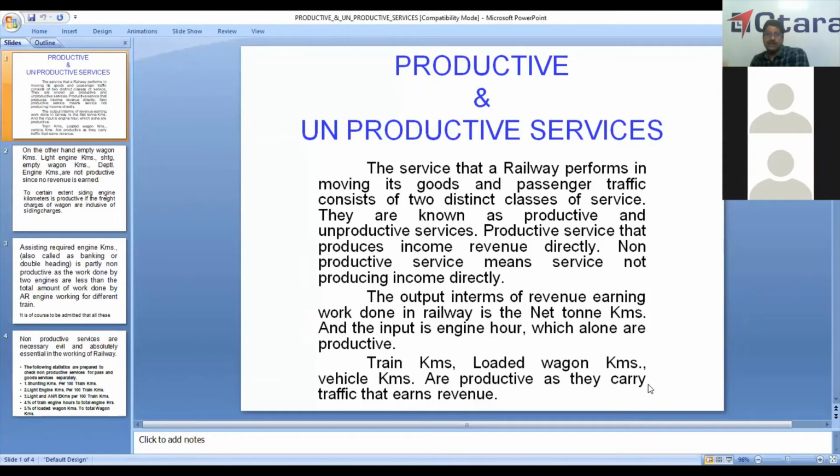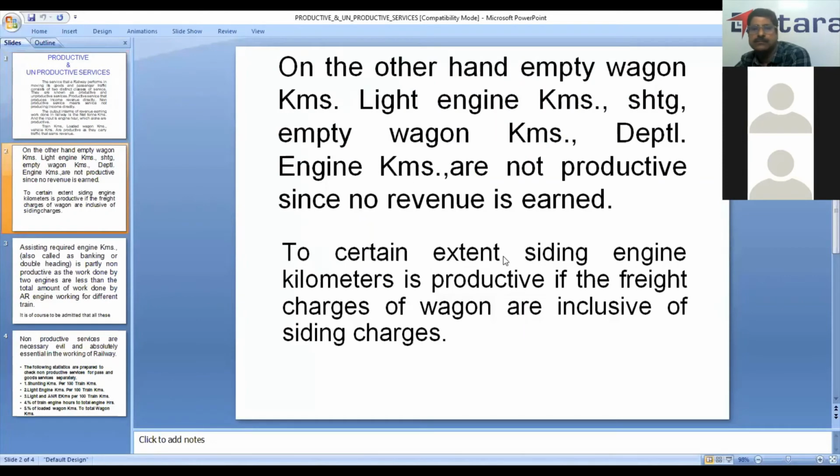Then we have productive and unproductive services. In the working of railways, unproductive services cannot be avoided, but we have to see that they are as minimum as possible. Generally, train kilometers, loaded wagon kilometers and wagon kilometers are considered productive. In terms of revenue, net ton kilometers and train engine hours are productive. All other kilometers are unproductive. So empty wagon kilometers, light running, shunting and departmental are not productive because no revenue is earned in them.